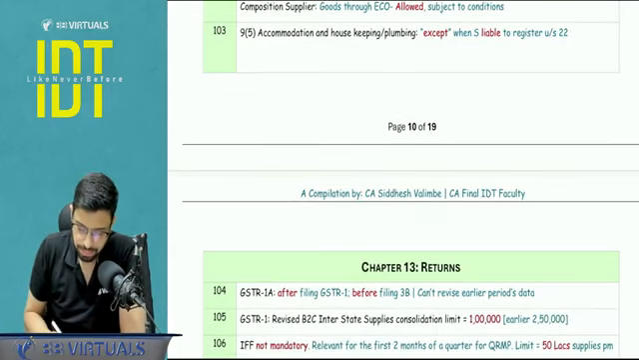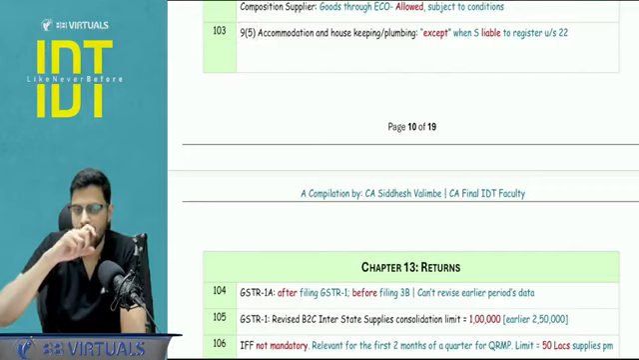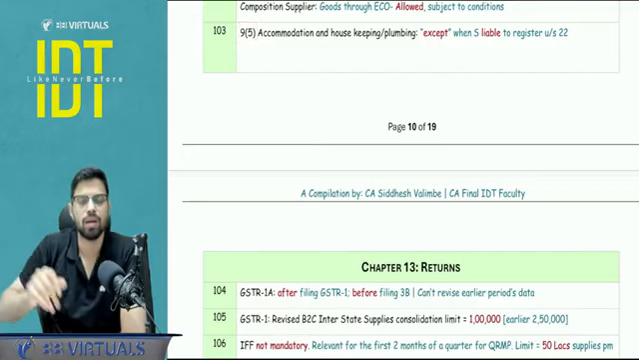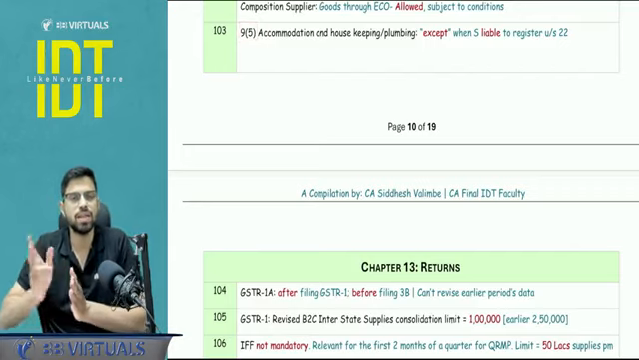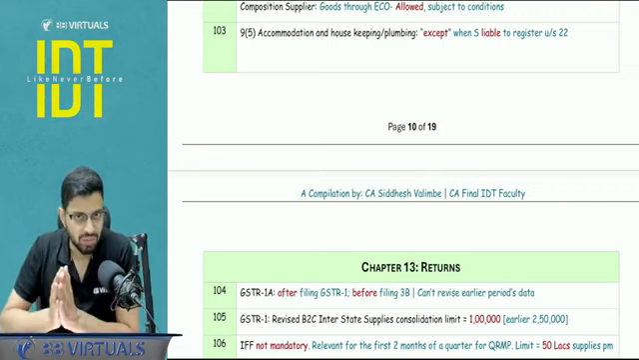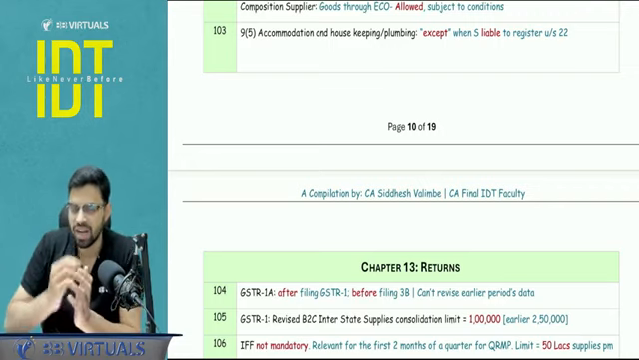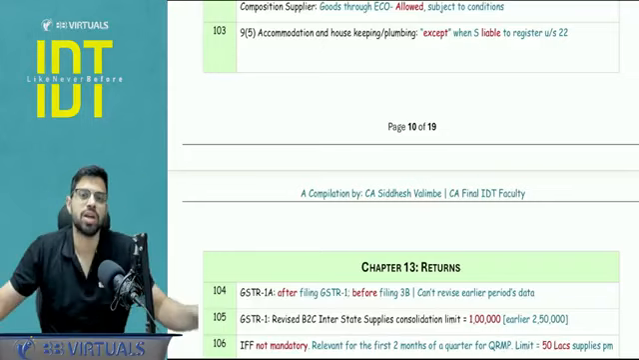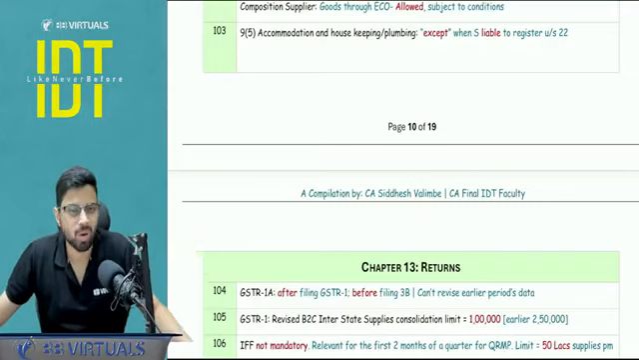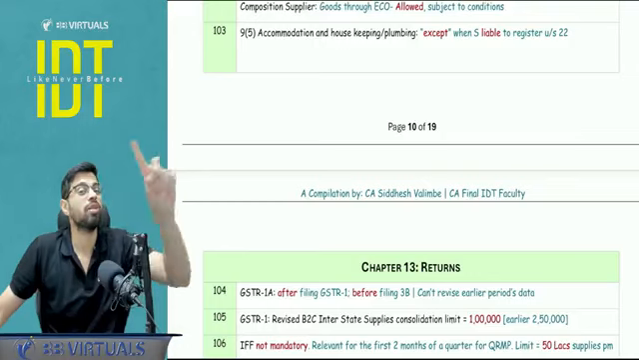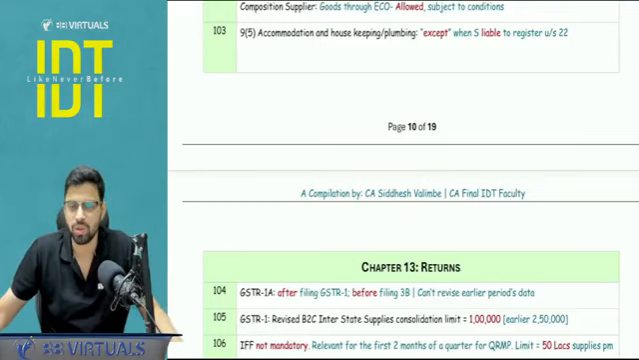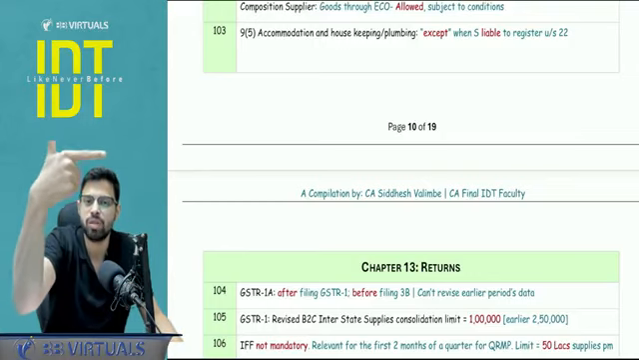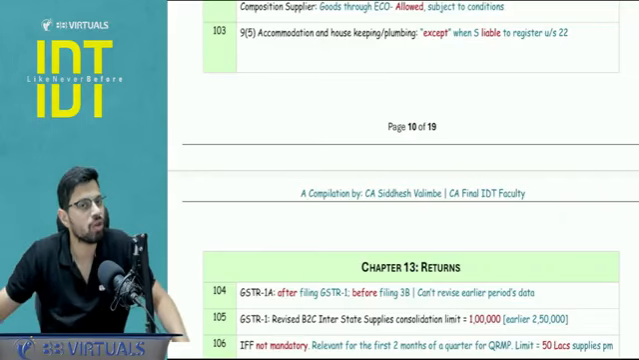Next. Section number 9.5, basically the notified services, accommodation and housekeeping and plumbing, basically these two entries will be covered under 9.5. These two transactions will be covered under 9.5 except when the supplier is liable to be registered under section 22. Actually registered or not registered, I don't care. Section 24 mandatory registration, no, I'm not talking about that. Liability to register under section 22 means I'm talking about the turnover threshold.